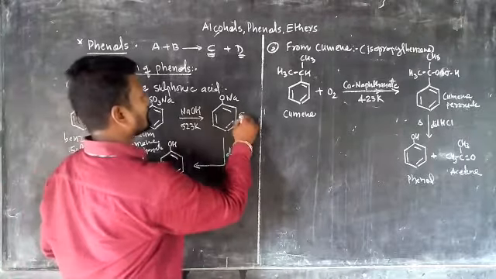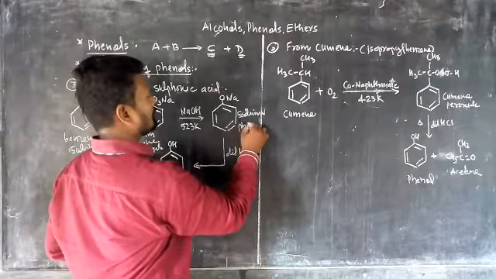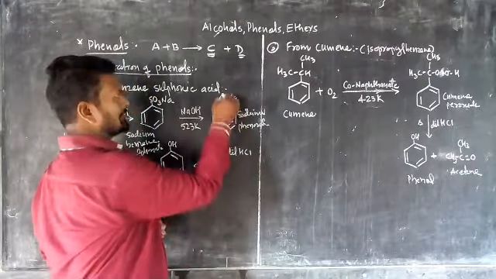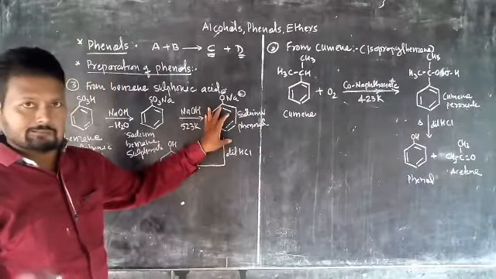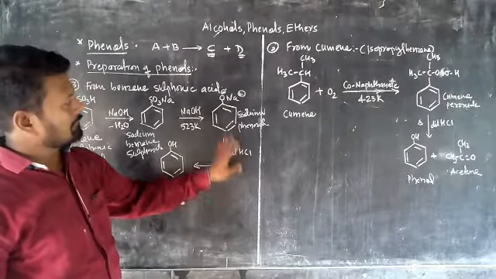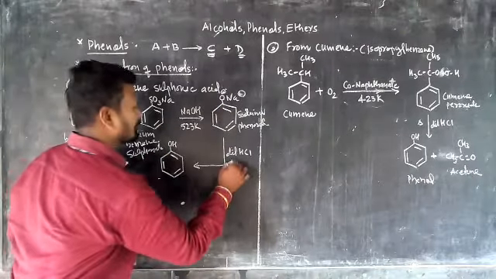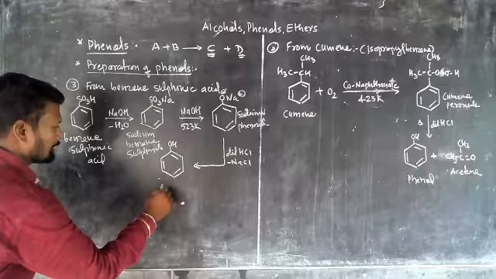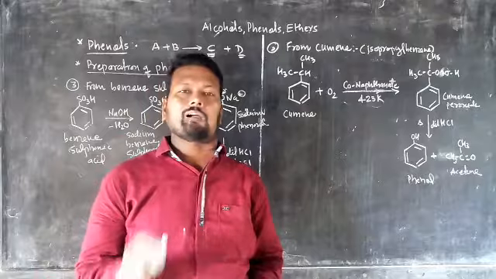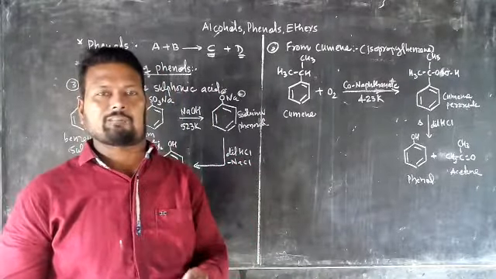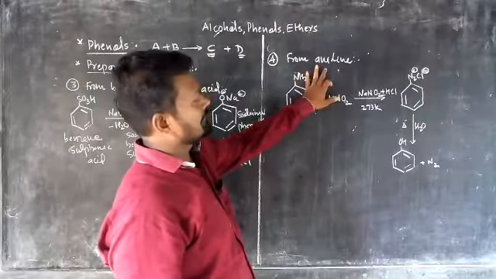Then there is a formation of sodium phenoxide. Okay, this is the negative, and this is the positive one. Now that sodium phenoxide is going to react with dilute HCl. We have O, we have H, so there is an OH, and NaCl is going to be removed, minus NaCl, and there is a formation of phenol. Okay, this is method 1, method 2, and method 3, frequently asked in the examination, and very important for the exam.